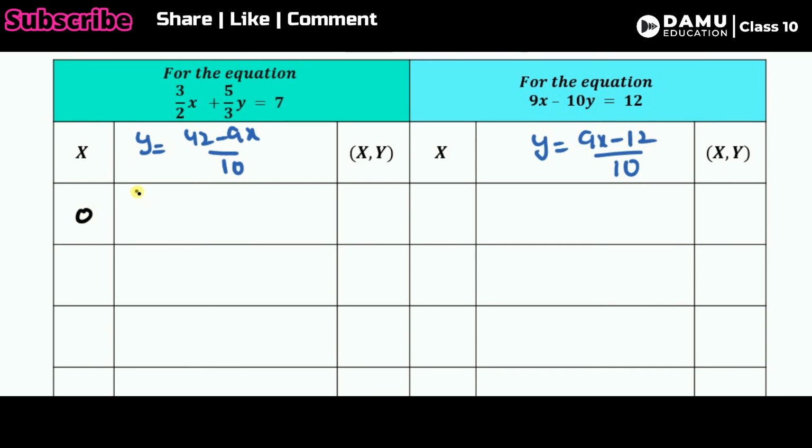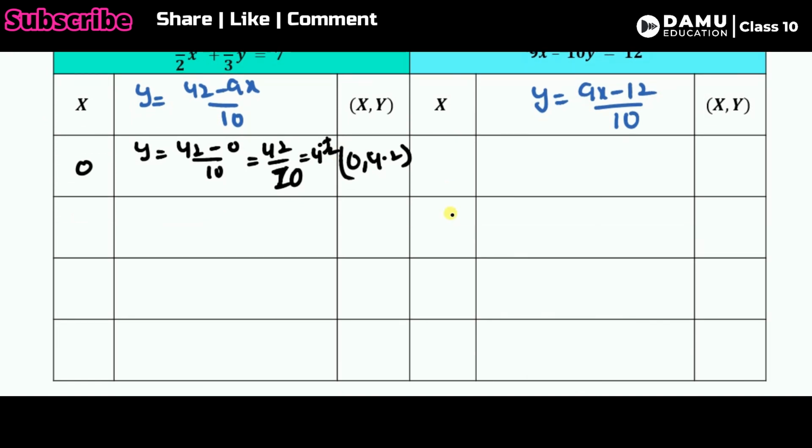So y will be equal to (42 minus 9 into 0) by 10. Then 42 by 10. What answer will we get? 4.2. So that is 0 comma 4.2. This is the first value. Then let's take the second value as 1. Then y will be equal to (42 minus 9 into 1) by 10, so 33 by 10. Then 3.3. Then 1 comma 3.3. So this is the value.